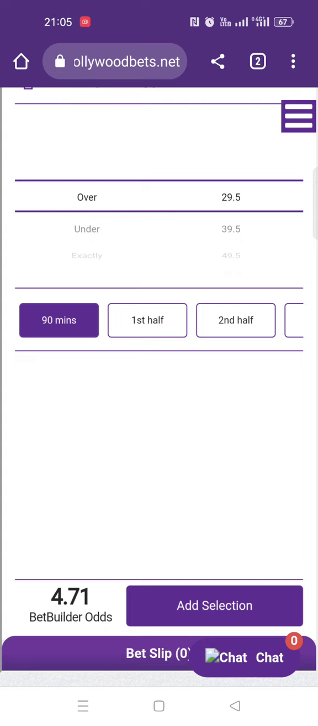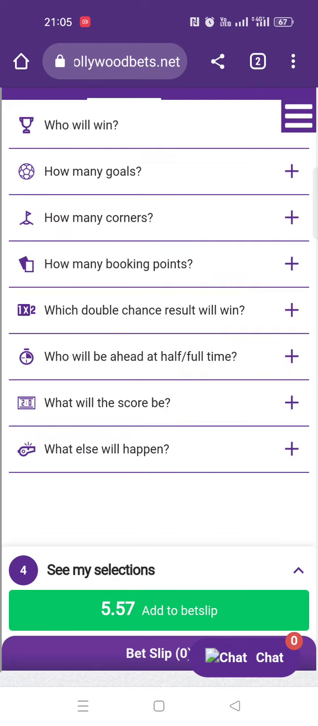So for you now, either you say over, and I believe there will be a lot of cards on this match, probably 4 or 5 cards. If I believe there will be 4 cards, I will go for over 39.5, because 4 yellow cards is 10, 10, 10, 10, 40 points, and 40 is bigger than 39.5. I will just click on add selection and continue. You can see my odds are accumulating very nicely there at the bottom.